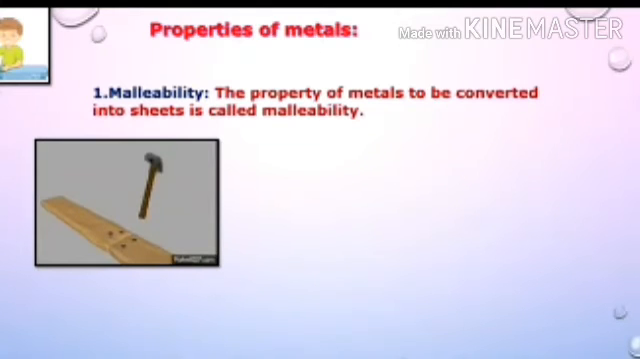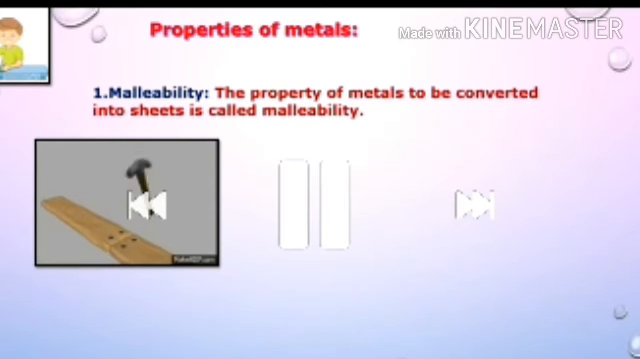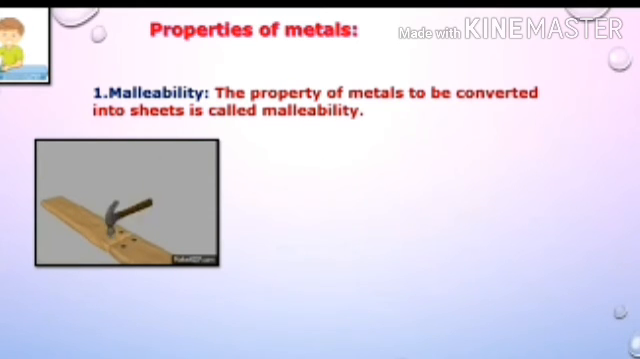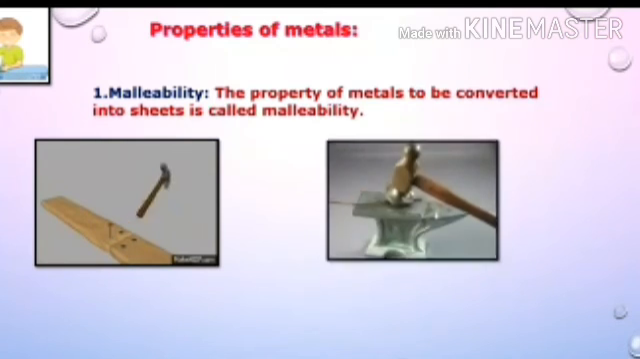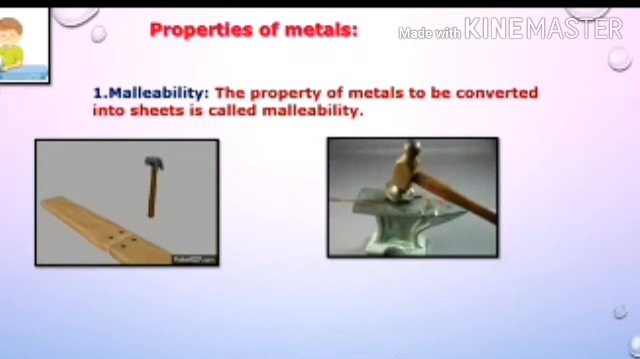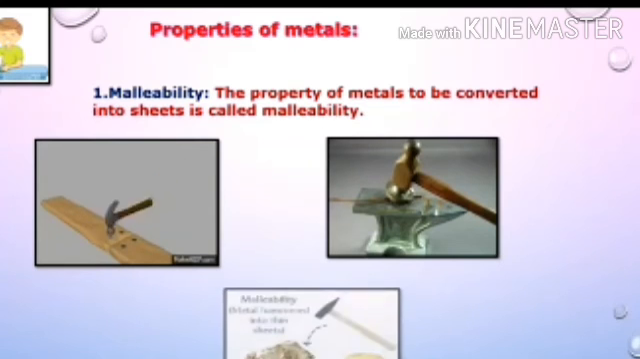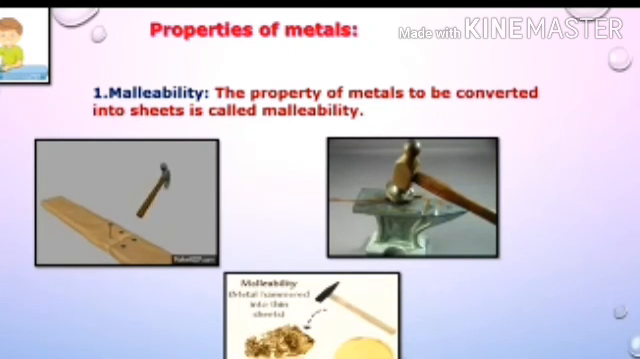So let's see the first property of metal, that is malleability. The property of metal to be converted into sheets is called malleability. See, on hammering repeatedly the wire becomes flat and forms a sheet. So metal is converted into a sheet. That is called malleability. Here they take a piece of copper or aluminium wire, and after hammering it converts into a sheet.